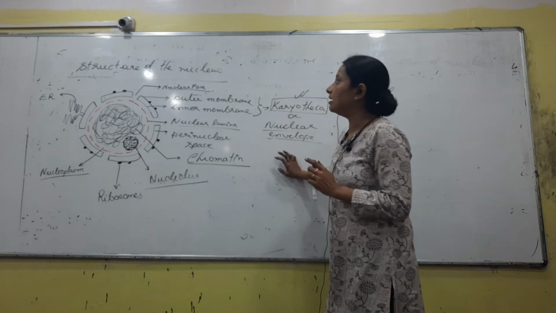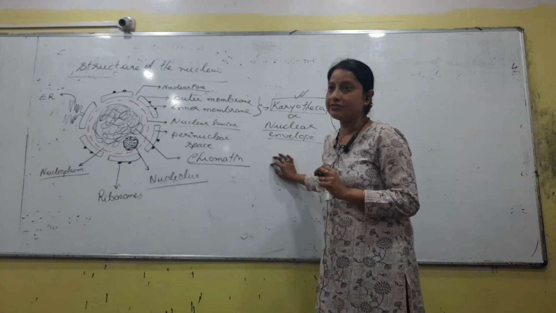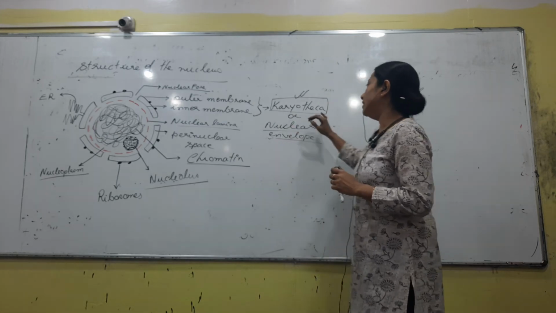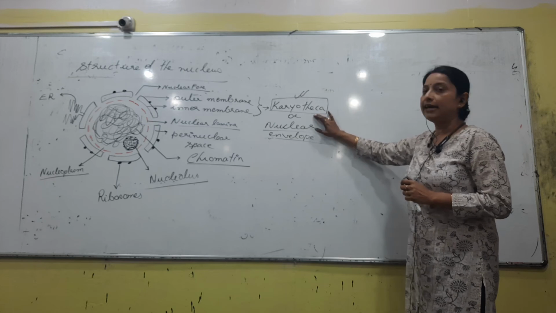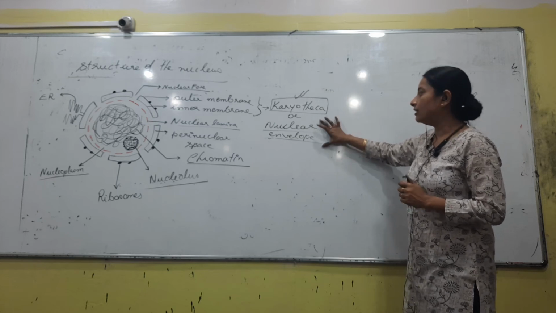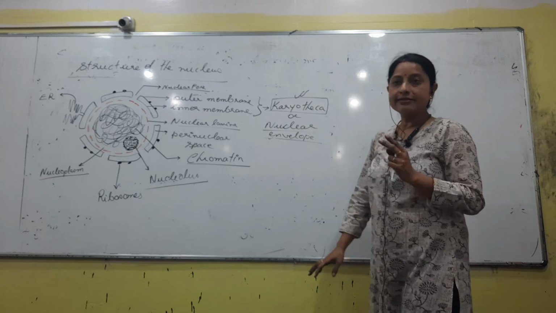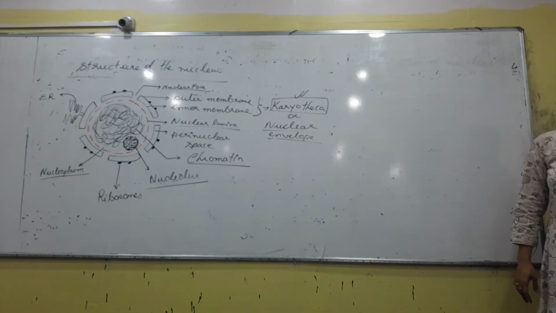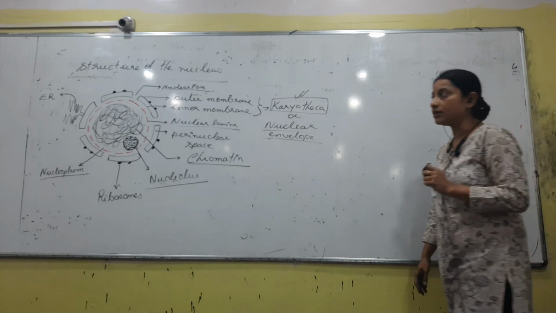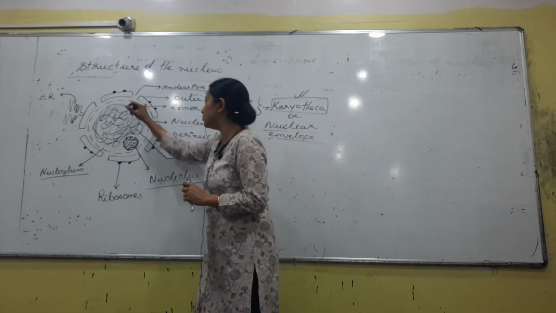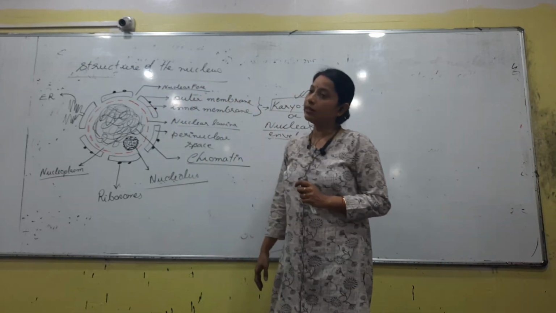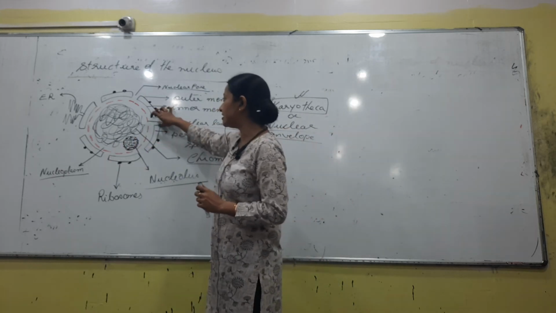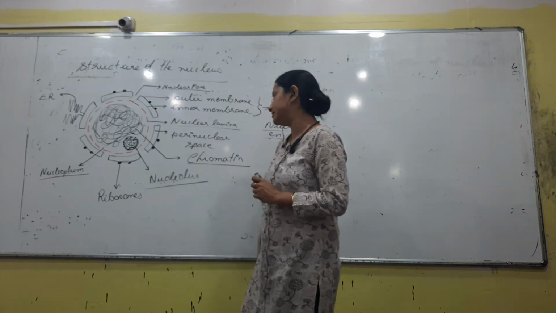Next, talking about the nucleus, what we know is a double membrane structure, first point. Second, both the membranes together are called karyotheca, or they are also called the nuclear envelope. Is the nuclear envelope continuous or discontinuous? It is discontinuous. Why have we used that word? Because we can see a space between the two membranes, and this is what is called a nuclear pore. They will have a structure that is called the annulus. We will be drawing about it later.